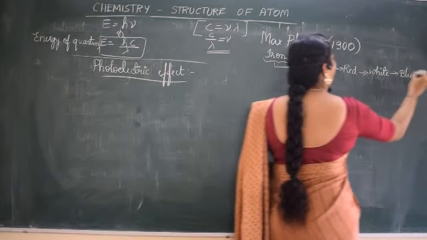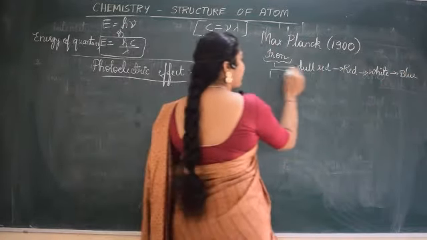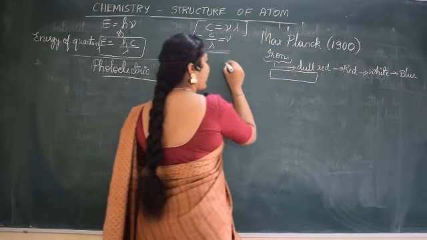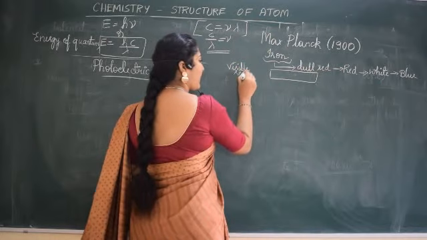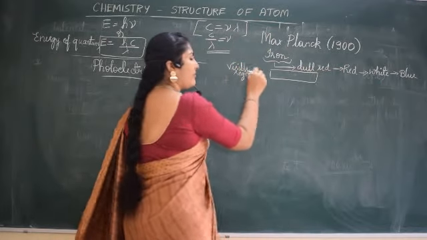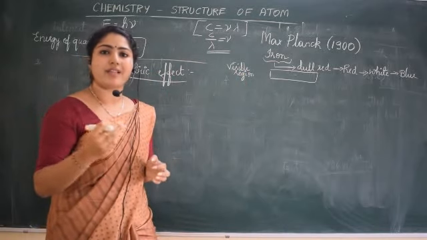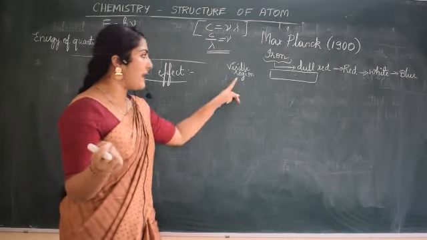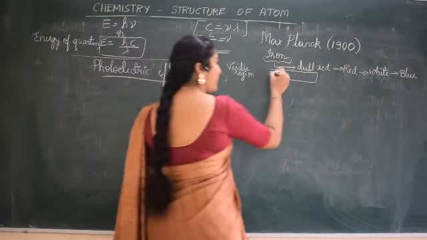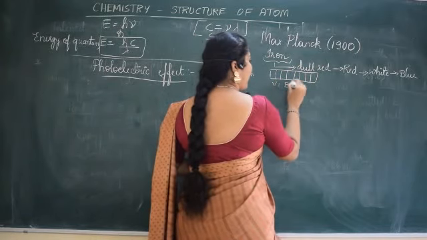So he said, in the visible region, I've told you about different radiations like radio waves, microwaves, visible, infrared, UV rays, X-rays and all that. Like that, in the visible region, we see a band of colors, VIBGYOR, we say.